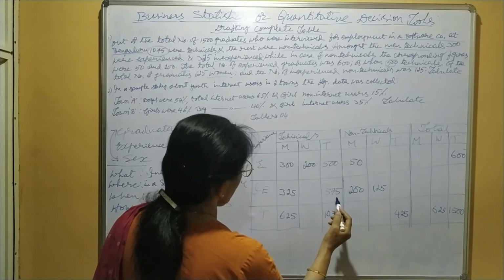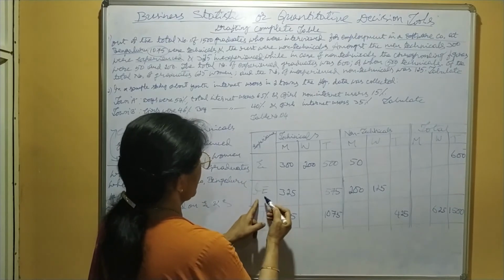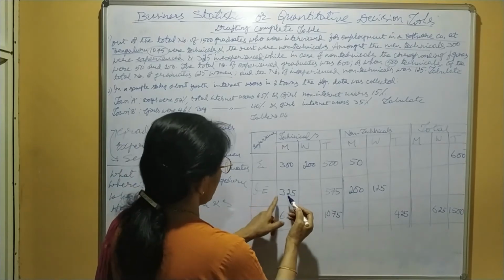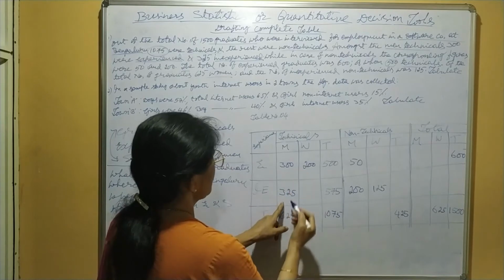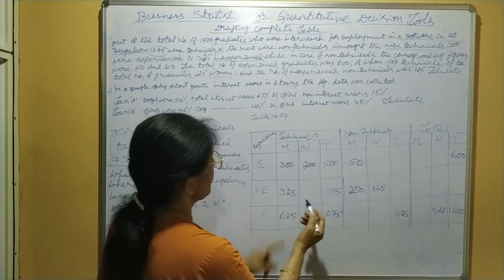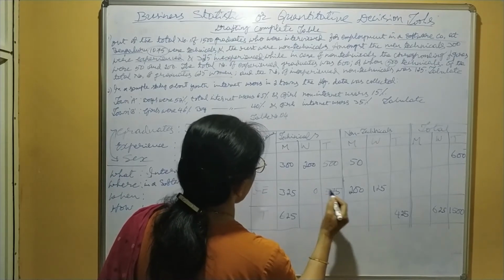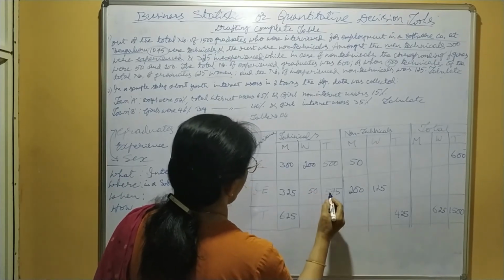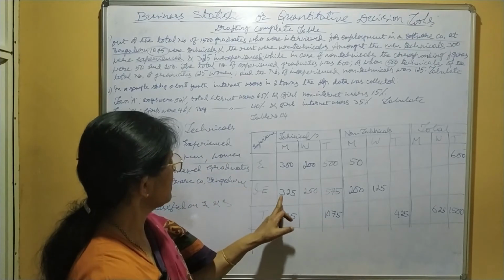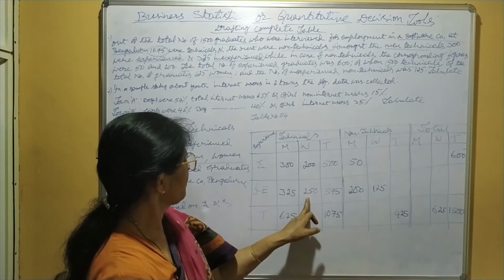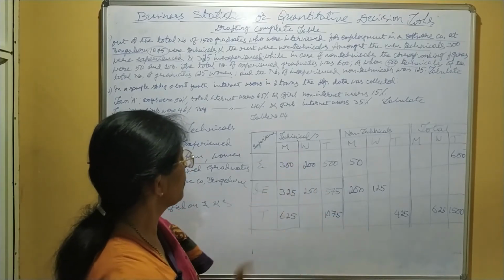Then out of 575 inexperienced, 325 men, means remaining is how much? 250. 325 plus 250 comes to 575. 250 women.